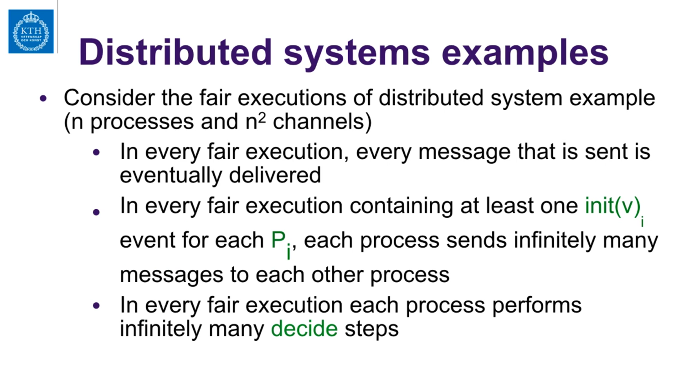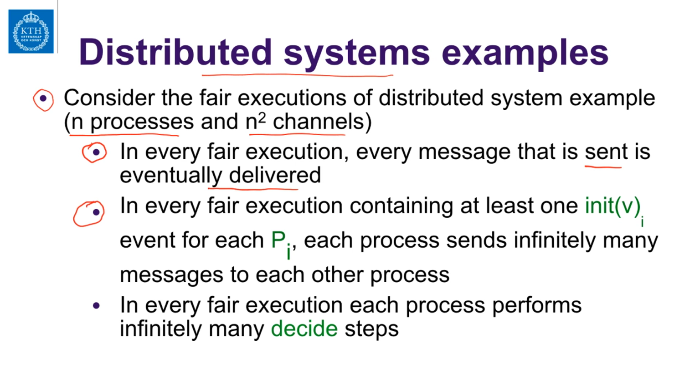Now let us consider another example that we have seen. It was the example of a distributed system. We had a system consisting of a number of processes and reliable unidirectional channels between them. These are n-square unidirectional channels. In every fair execution of this system, every message that is sent is eventually delivered. We don't know when, but it will be delivered in that execution.